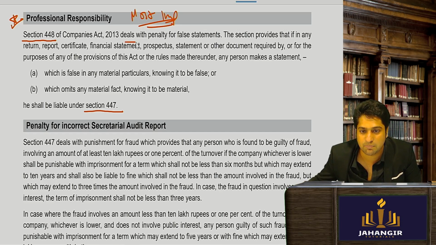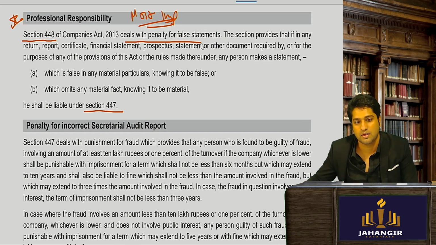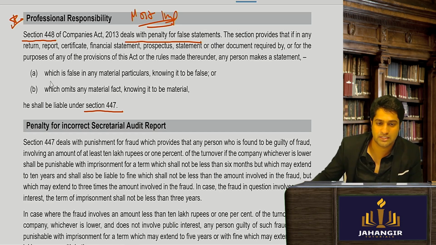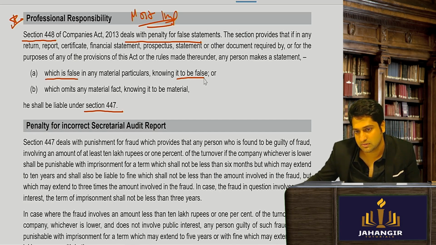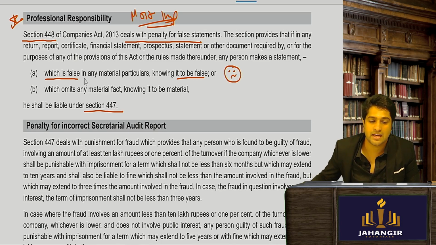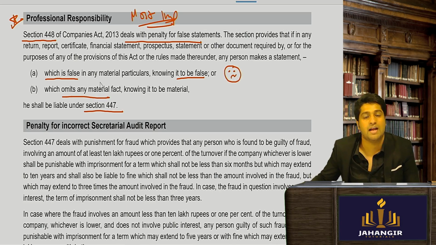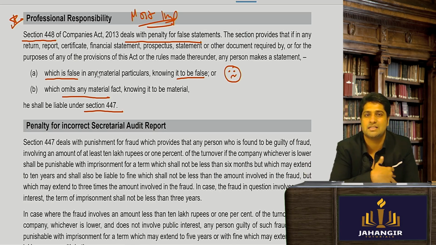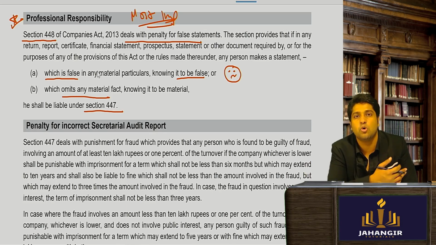So it deals with the penalty for false statement. Suppose I make a false statement knowing it to be false. Is it a good thing or a bad thing? Bad thing. Second, I omit a material fact. I knew that the licenses were cancelled, I knew that the directors were going through some criminal case, but I omit to mention it to the shareholders.